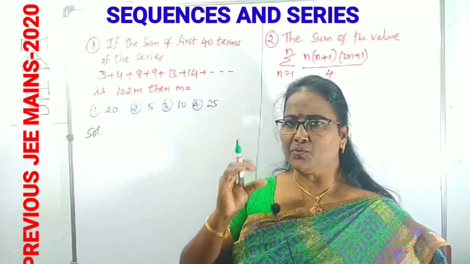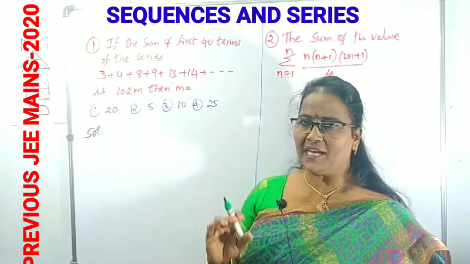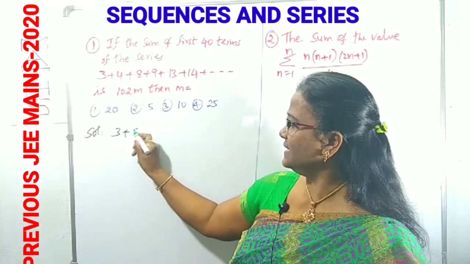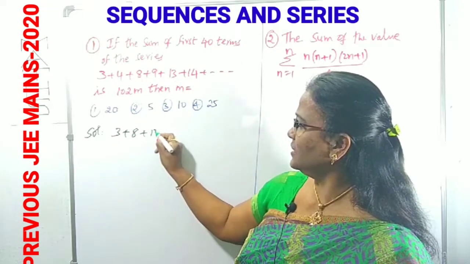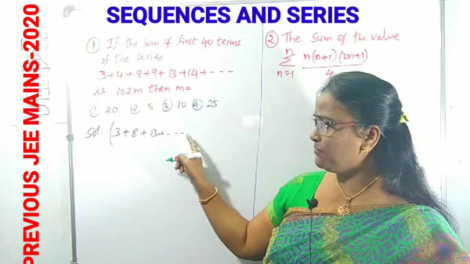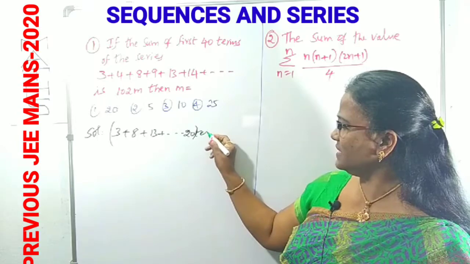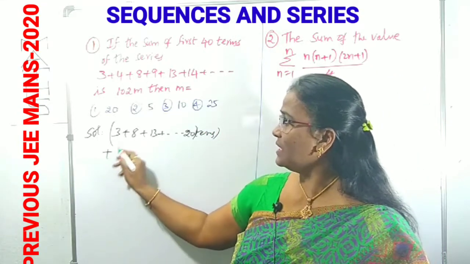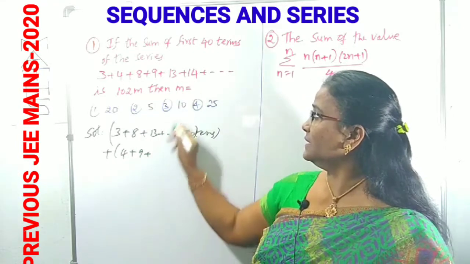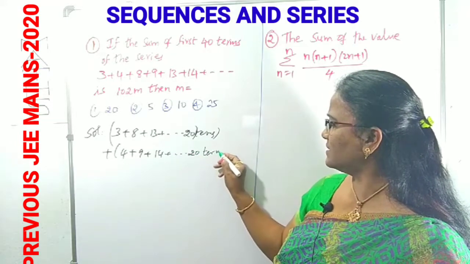So I'm using one arrangement, that is, I'm separating the alternate terms. What is happening, we'll see now. The first term is 3, then the third term is 8, then the fifth term is 13. If you take this as one set, how many terms do we want? Up to 40 terms. By separation, in this one set there are 20 terms, right? Now one more set with 4 for the second term, the fourth term 9, and then the sixth term 14, and so on. Here also there are 20 terms, right?